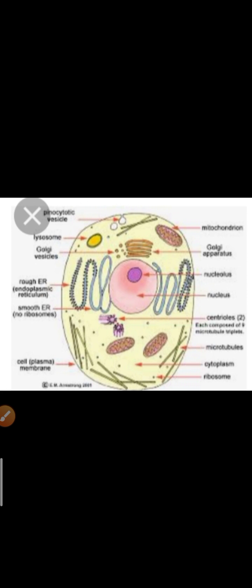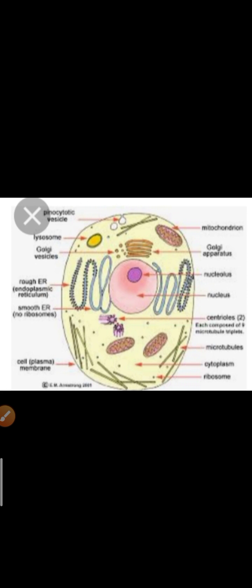So chapter 8, cell. What is the cell? Cell is the unit of life. This thing we know from very early in our life. The cell is the basic structural, functional and biological unit. Structurally also, functionally also and biologically also. Cell is a basic unit of life in living organisms.